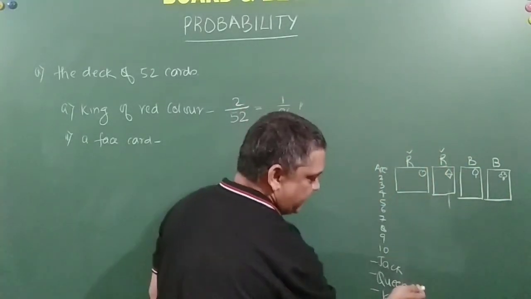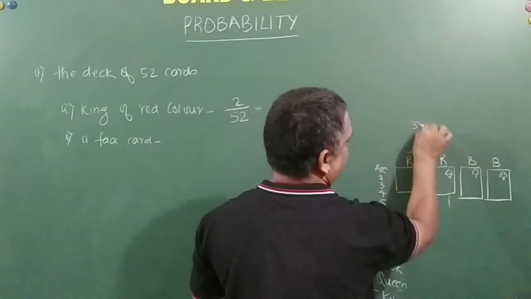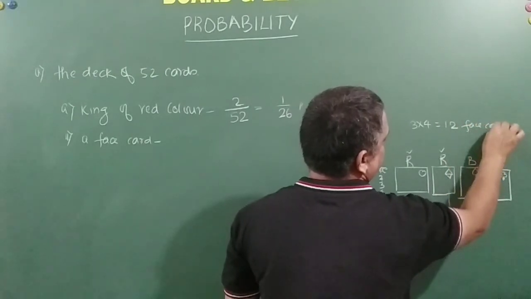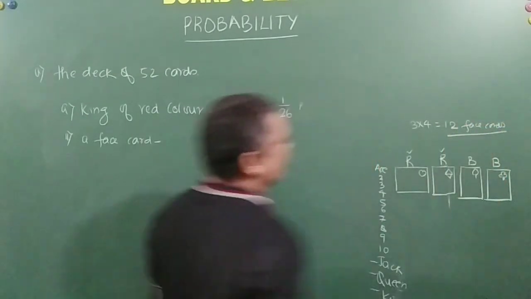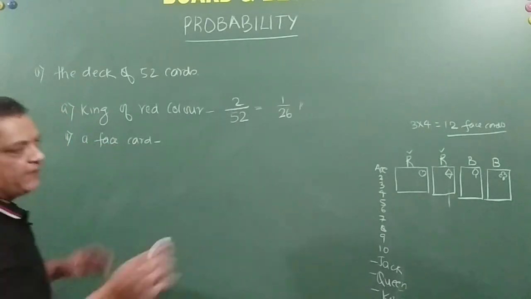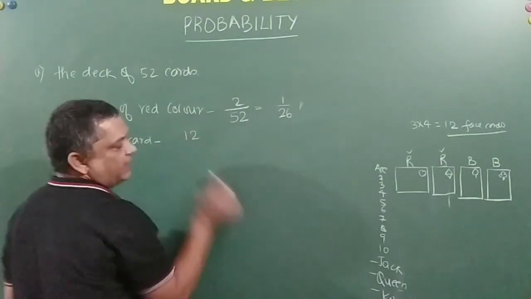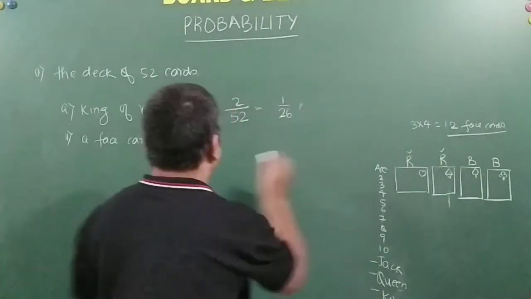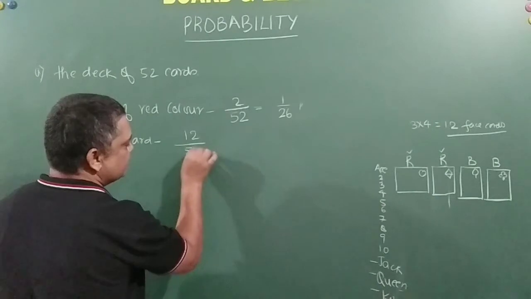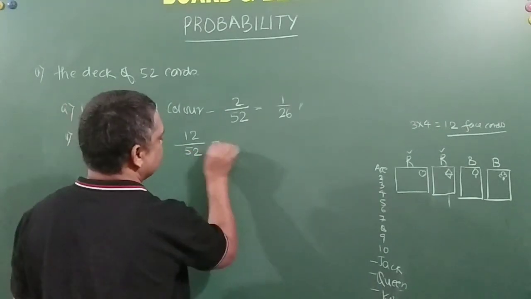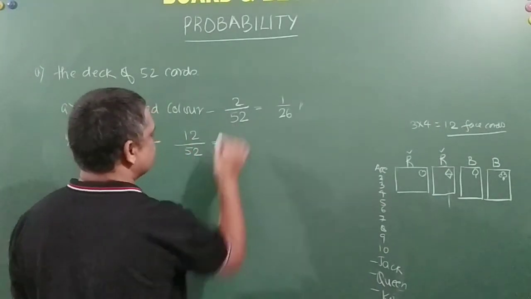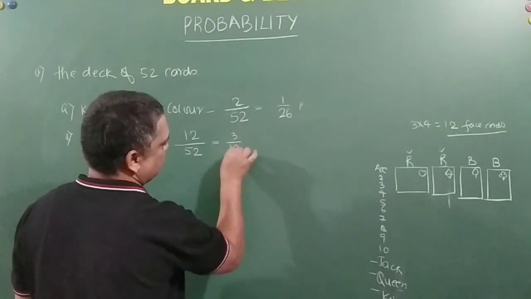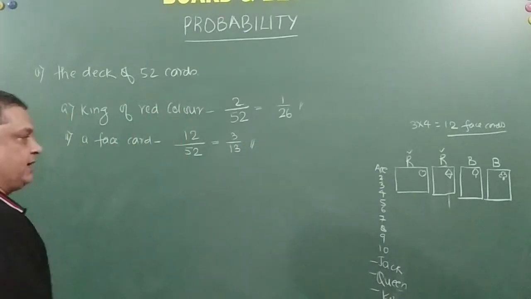So totally 3 into 4, that is equal to 12 face cards. You're getting my point? Drawing a face card means if I draw anything out of these 12, I win, correct? And my sample space is 52. So this is 12 by 52, which is 6 by 26, which is 3 by 13. 3 by 13 is the probability.